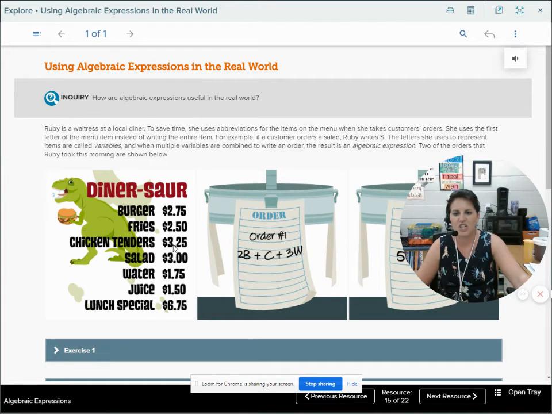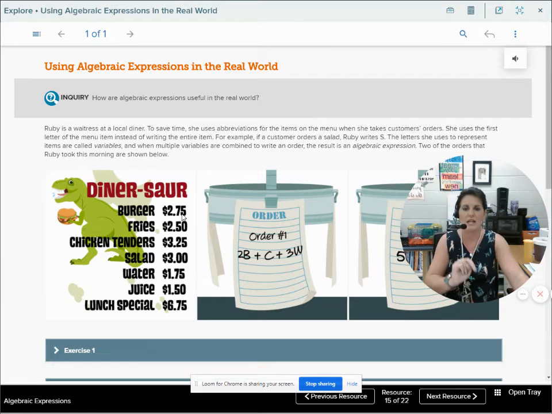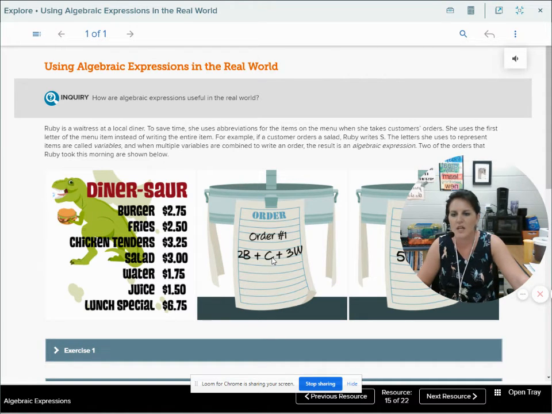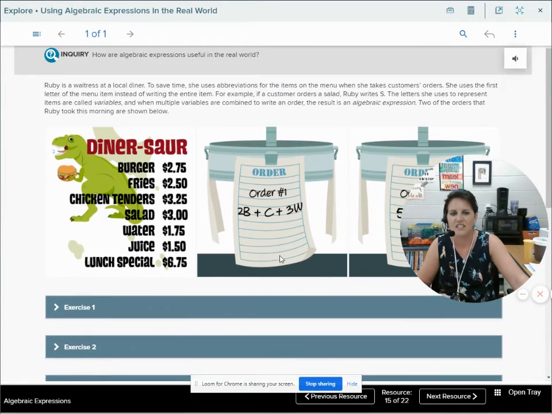If they ordered a chicken tender, only 1, then we know that that's $3.25. They ordered 2 burgers, so they're paying $2.75 2 times for those burgers. So 2 times $2.75 plus $3.25 plus 3 times $1.75 is going to give us the total.